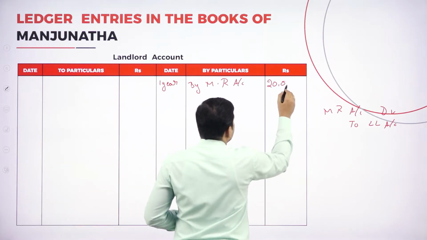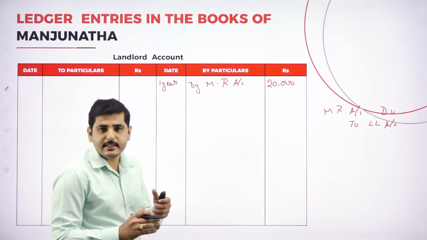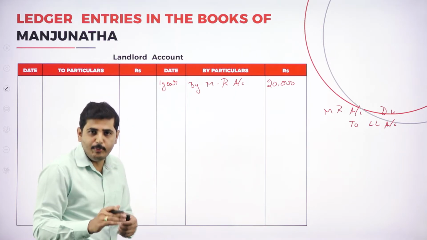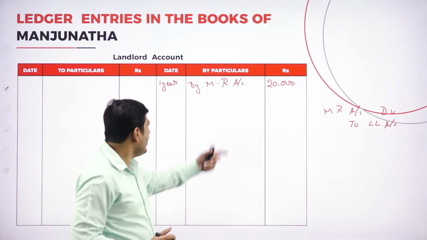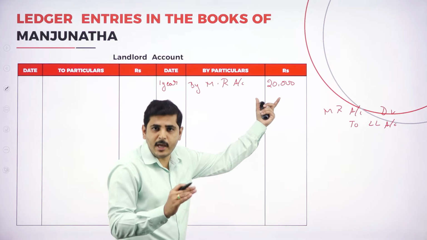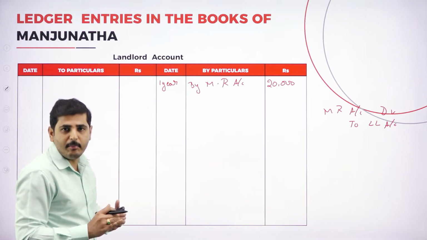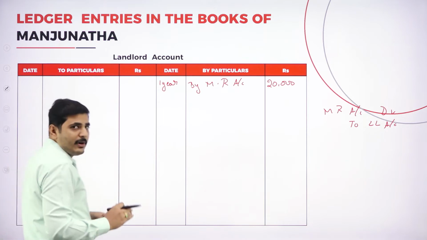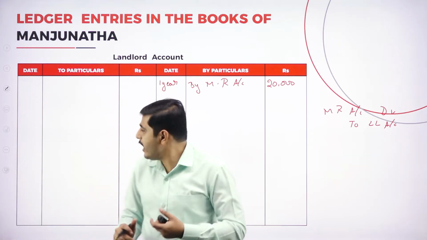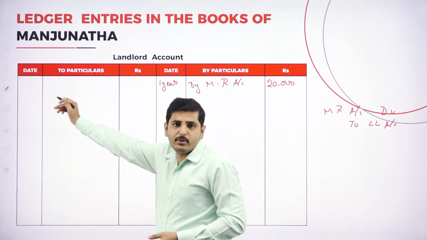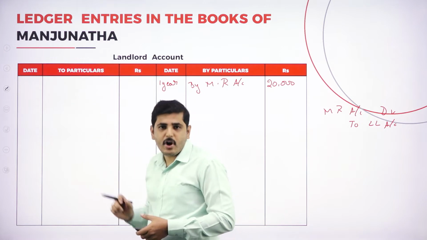20,000. Now where the landlord account appears in the journal entry, it appears as landlord account to bank account, being landlord paid. So we are paying the amount to the landlord. Here we showed the minimum rent payable to the landlord. Now we are paying the landlord with cash or bank account. So what is the journal entry? Landlord account to cash or bank account, right? So we have to write by landlord account to cash or bank account.